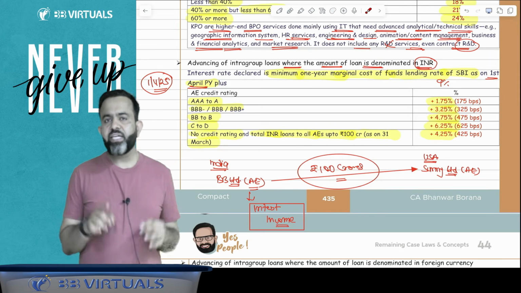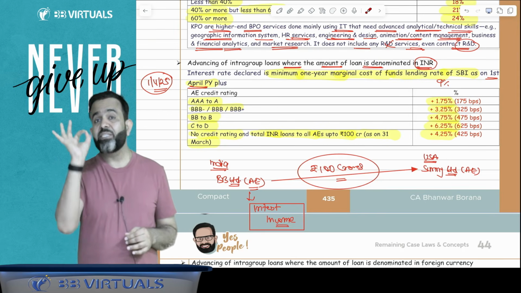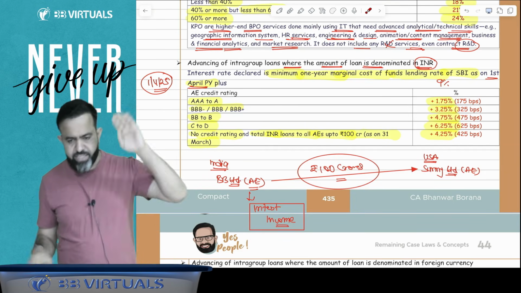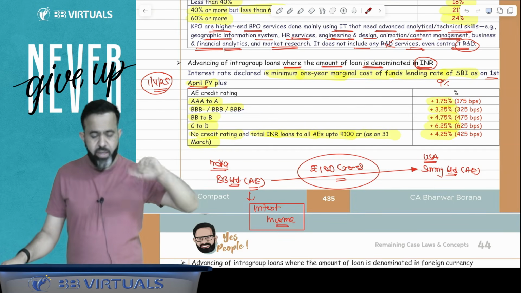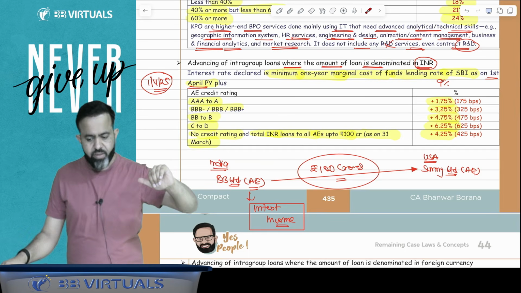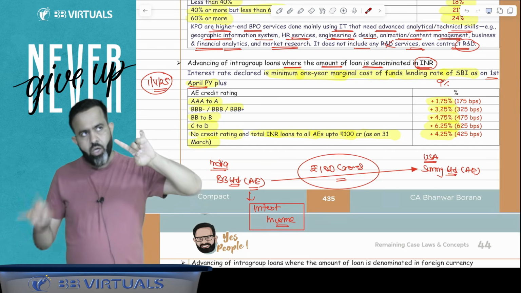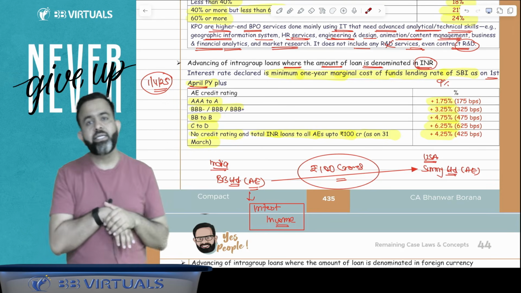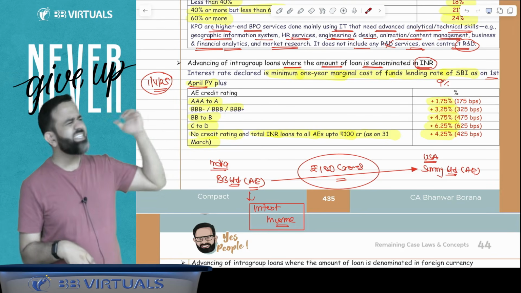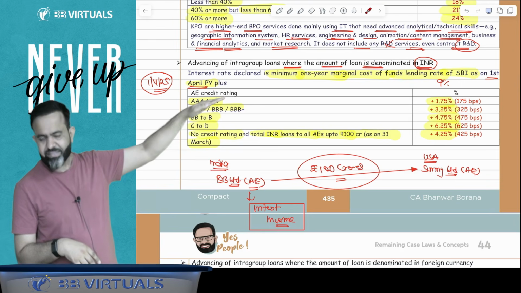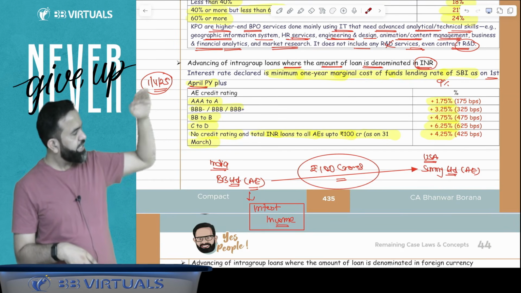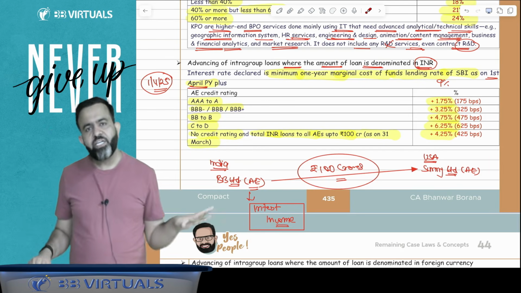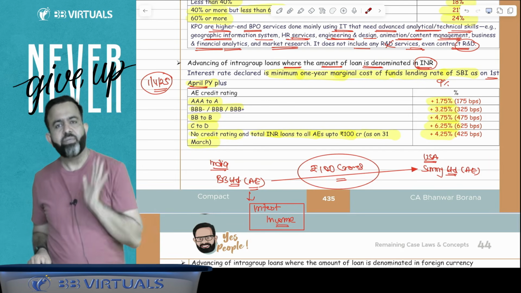So guys, first take the previous year 1st April SBI 1 year marginal cost of lending rate, plus now you have to check what the associate enterprise's credit rating is. If that associate enterprise is from the A category, AAA to A, just add 1.75%.